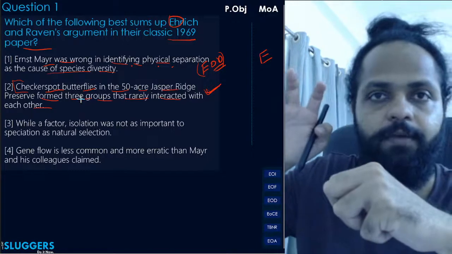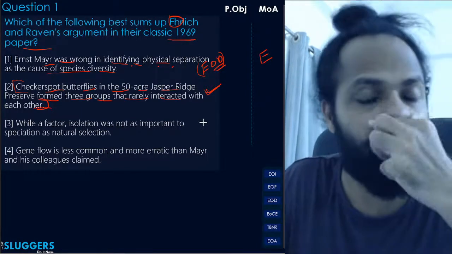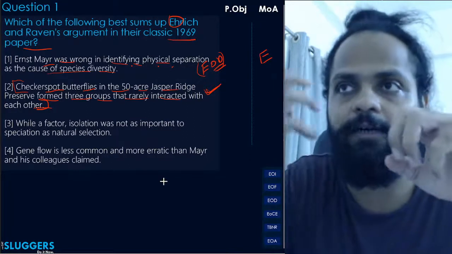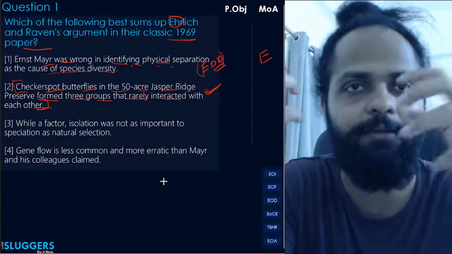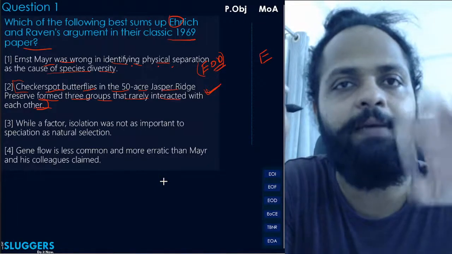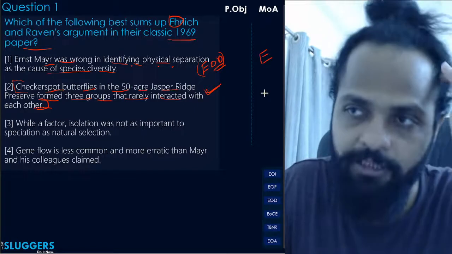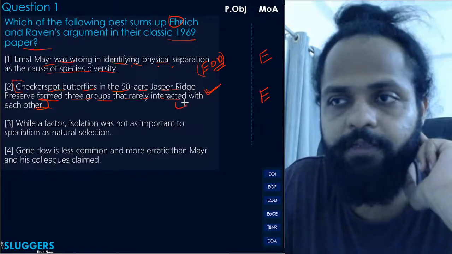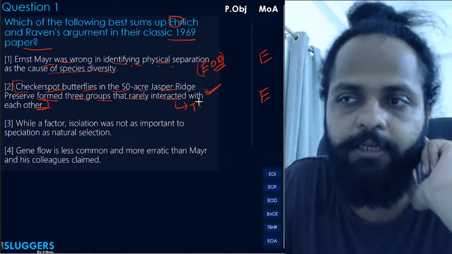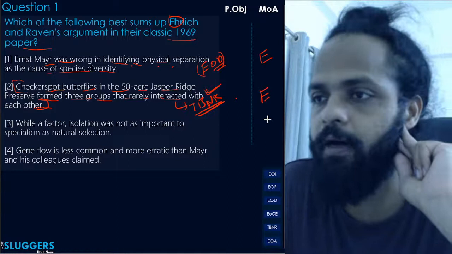Okay, so this is your experiment. The idea for which the experiment is being done is more central to the theory. It's more central, right, than the experiment itself. The experiment is just the means to get to the end. So as much as this is correct, it will still be eliminated with a capital E, and the kind of error that this option seems to have committed is TBNR, which means true but not relevant. Okay, moving on.